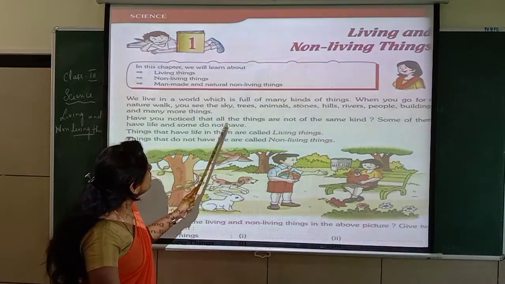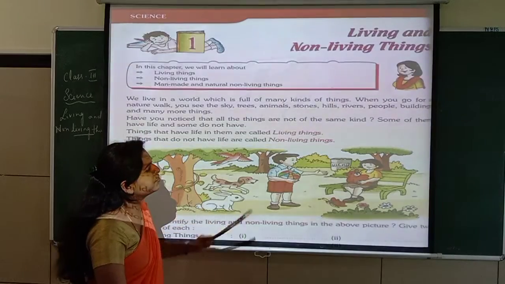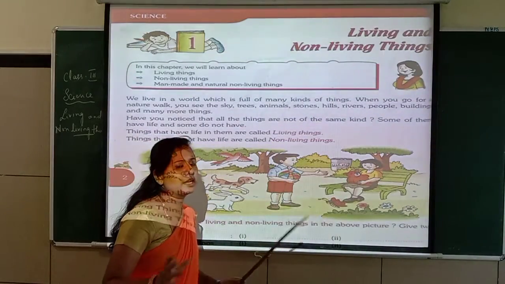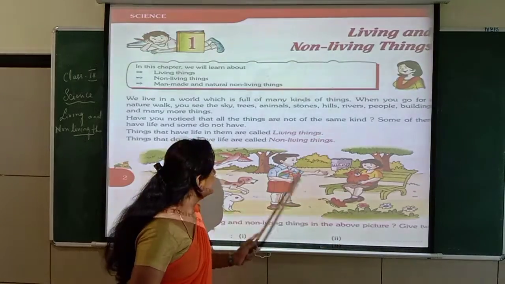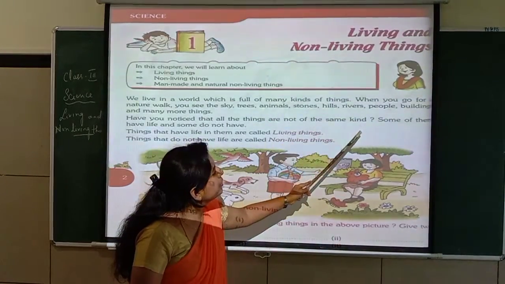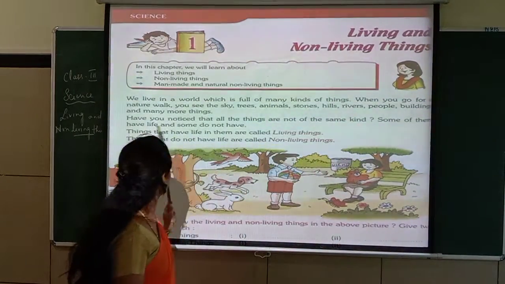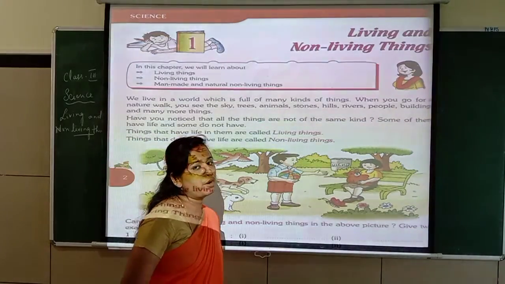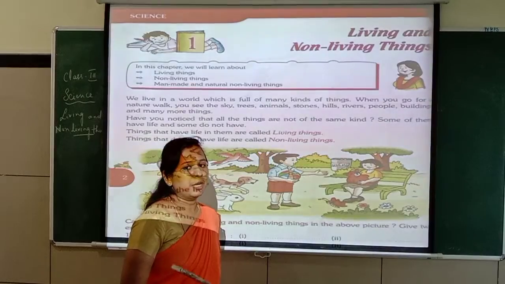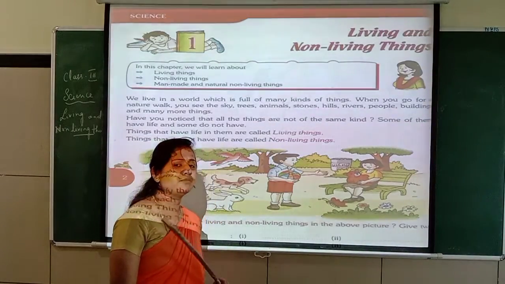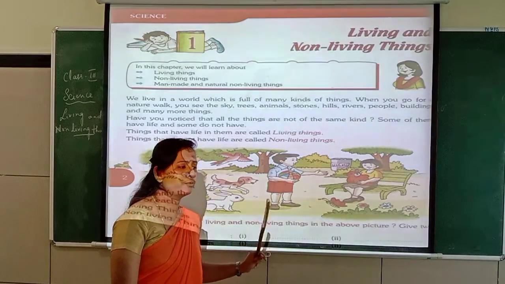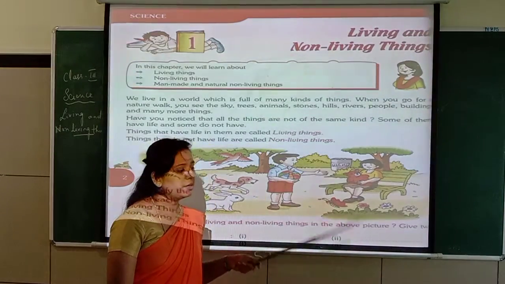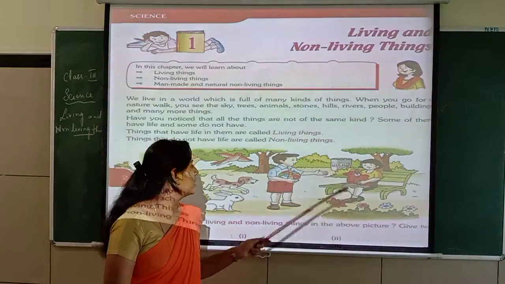Have you noticed that all the things are not of the same kind? Just now I told you, they are small, big and in different shapes. Some of them have life and some do not have life. Of course, some animals, ants and insects, everything has life. They move from one place to another. But some do not have life, like a table, a chair, like this teddy bear.